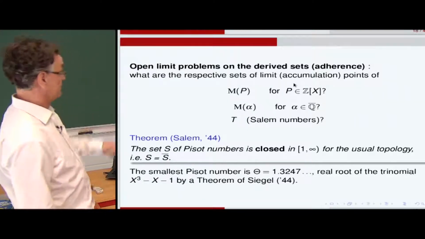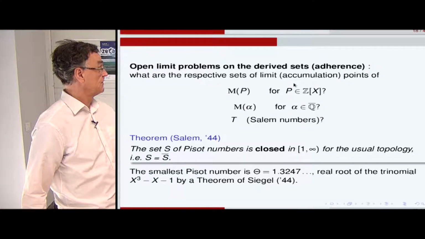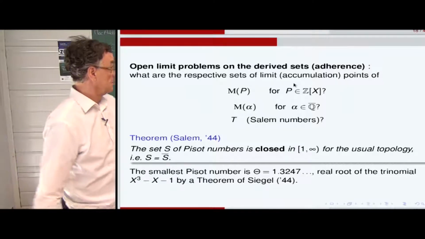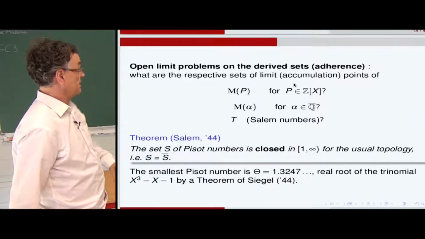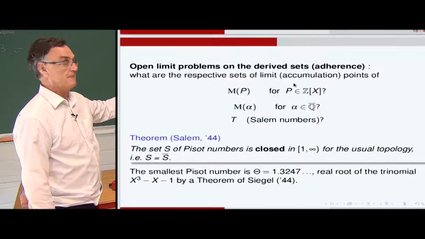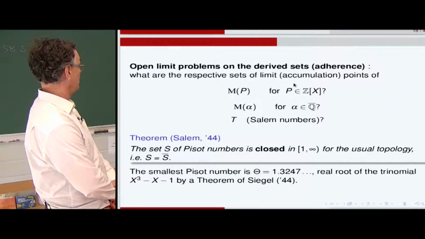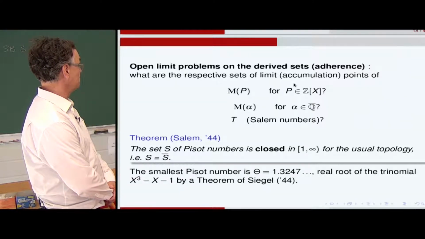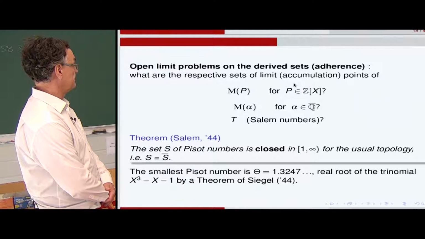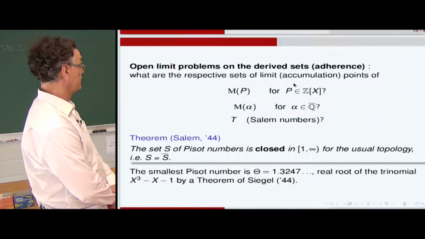And Siegel has proved, so the problem of minoration and the conjecture of Lehmer was solved for the set of Pisot numbers. Siegel has proved that the smallest Pisot number is 1.3247, the real root of the trinomial x^3 minus x minus 1. So we know that there is no Pisot number between 1 and 1.3247.